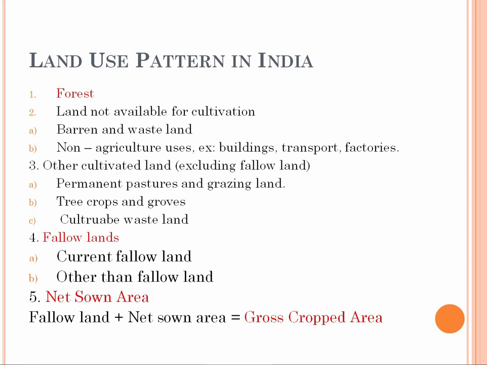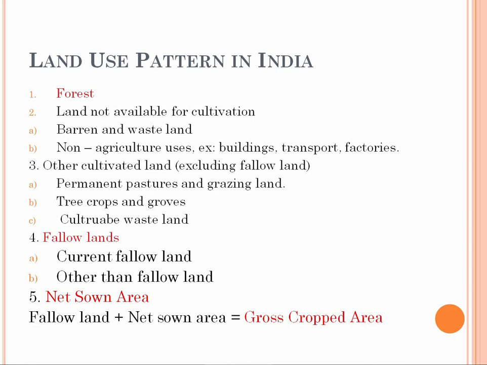The land not available for cultivation is barren and wasteland, which we cannot use for agriculture because of lack of water and the soil is not fertile. But we can use it for constructing buildings, houses, transport, factories and roads. These are the things we can use.